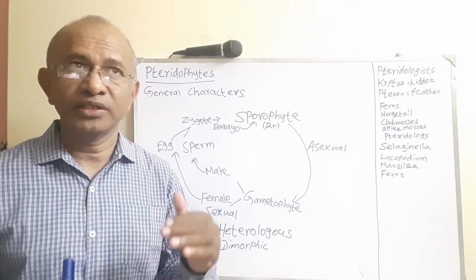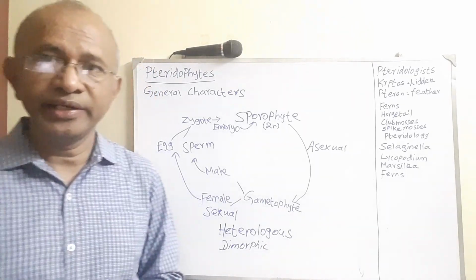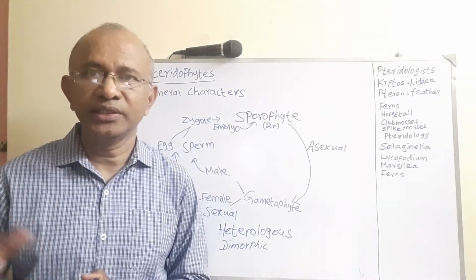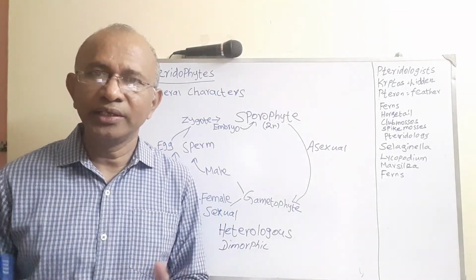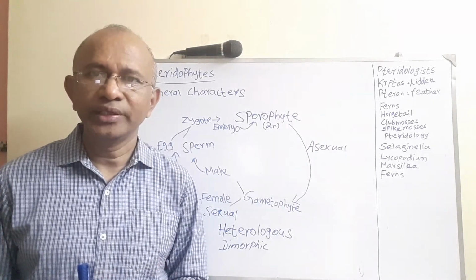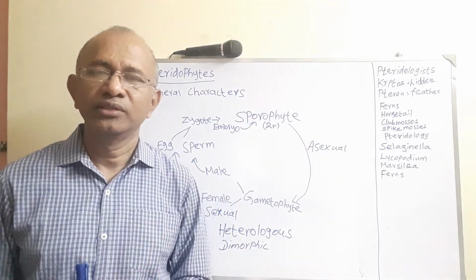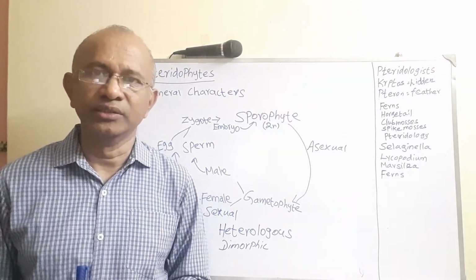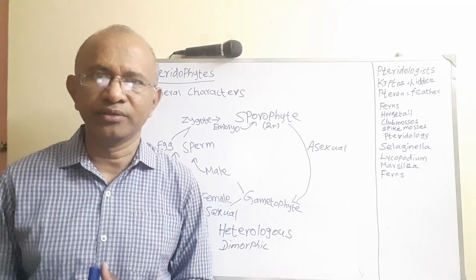But some 380 million years back, during the Devonian and the Carboniferous period of the Paleozoic era, which we will see in another class about the geological time scale in a little more detail, these pteridophytes were highly dominant on this earth.